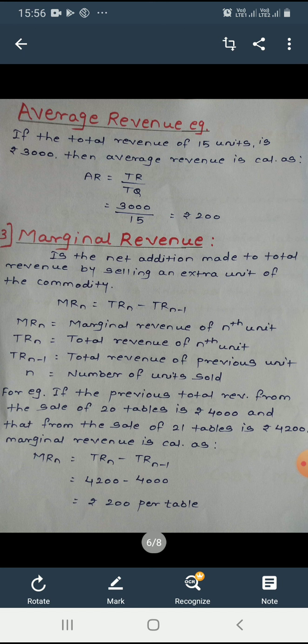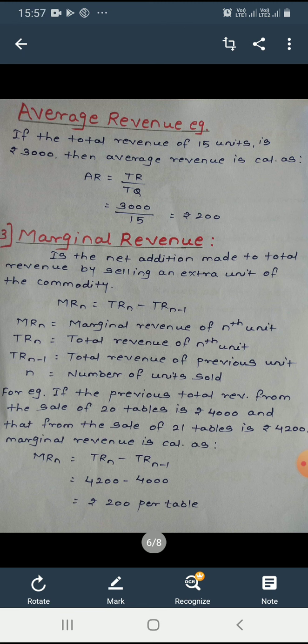Okay, let's understand this marginal revenue concept with a given example. If the total revenue from the sale of 20 tables is rupees 4,000, and that from the sale of 21 tables is rupees 4,200, marginal revenue is calculated as, see the formula, apply the formula first.